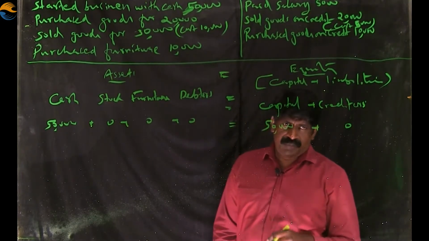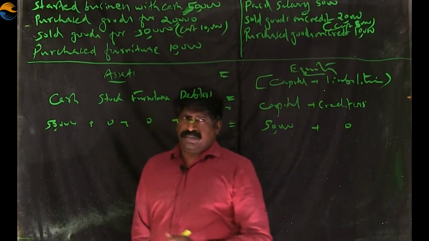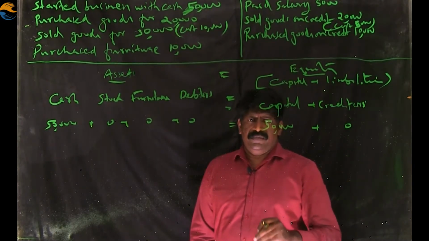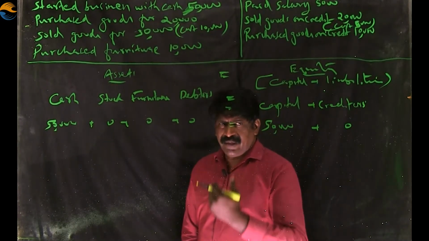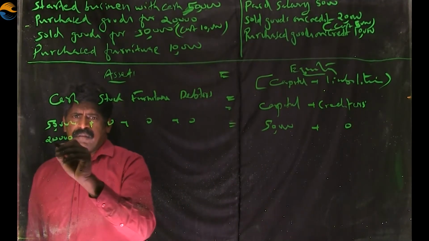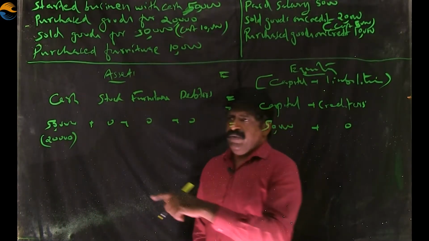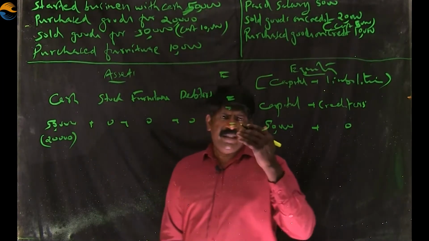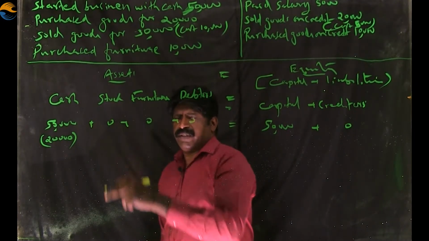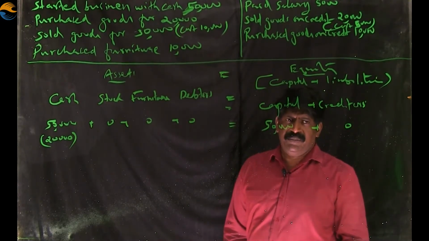When we purchase goods for rupees 20,000, cash will get reduced. Cash goes out. We are purchasing and paying cash. While purchasing and paying cash, the cash reduces. So 20,000 reduces. When it reduces, I show it in the brackets. When an amount is in bracket, it means it is a negative figure. 50,000 cash is there. Out of this 50,000, now 20,000 is going out in connection with the purchase of goods.